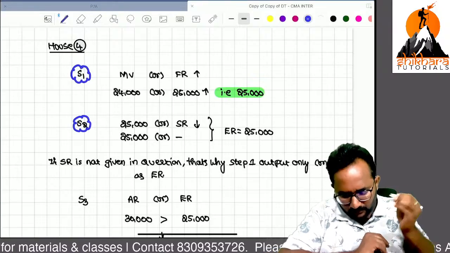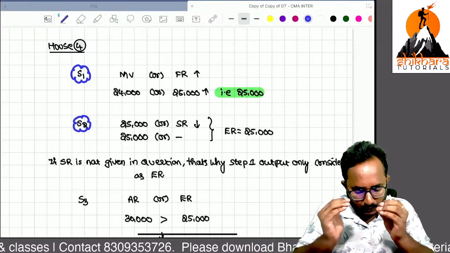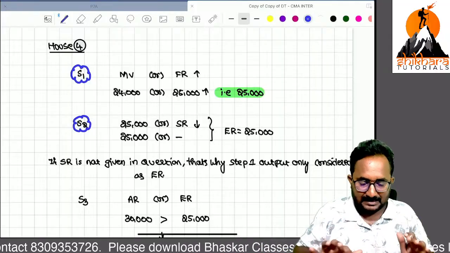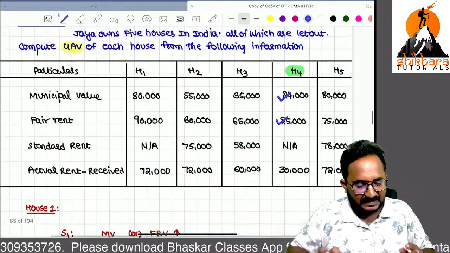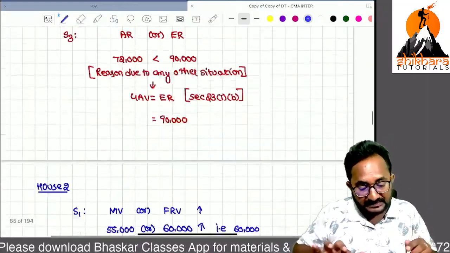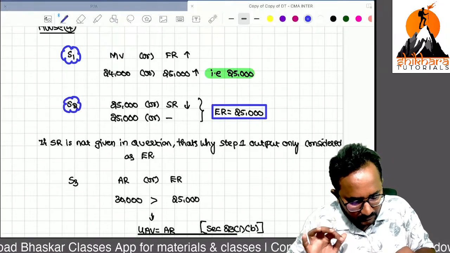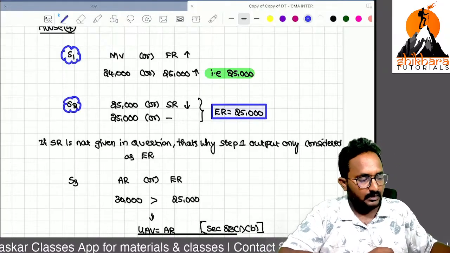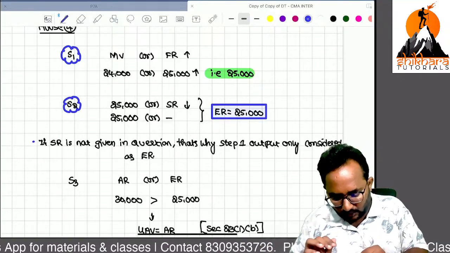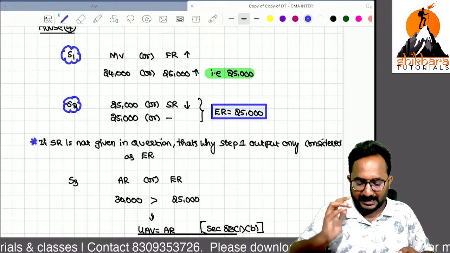Okay. Step 2. What is that? 25,000 is the step 1 result. We have to compare it with the standard rent. Can you tell me, is standard rent mentioned in this problem? No. If they have not mentioned the standard rent, the step 1 result only we can treat as the expected rent. So that is the note point I mentioned: if standard rent is not given in the question, step 1 only is considered as the expected rent.